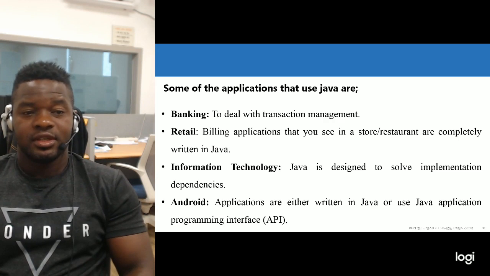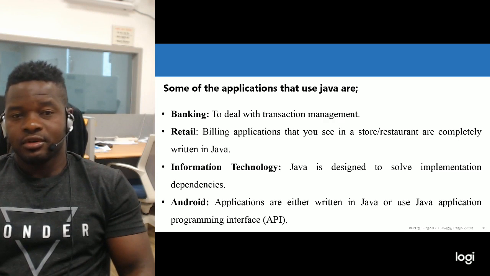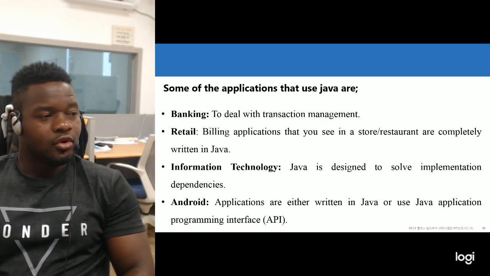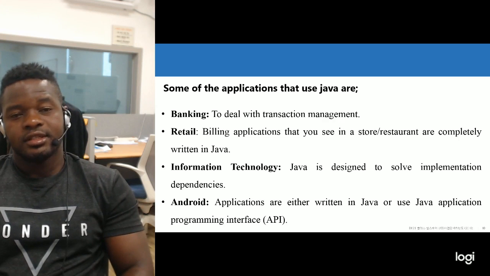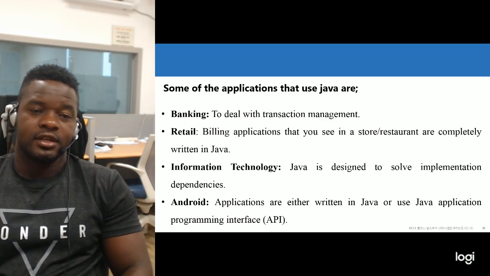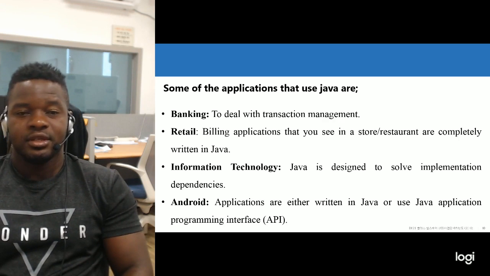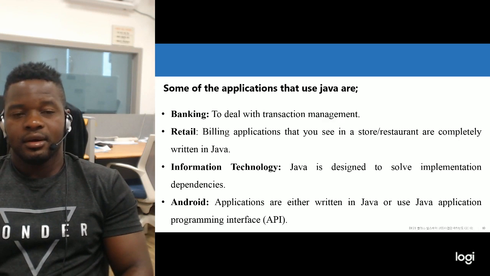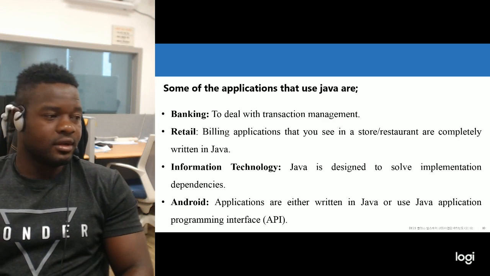All these machines make use of Java to run. Also in retail, that is in the department store, the restaurant, sometimes when we finish eating, we have to insert the card in the machine so that the machine can process the transaction that we did.